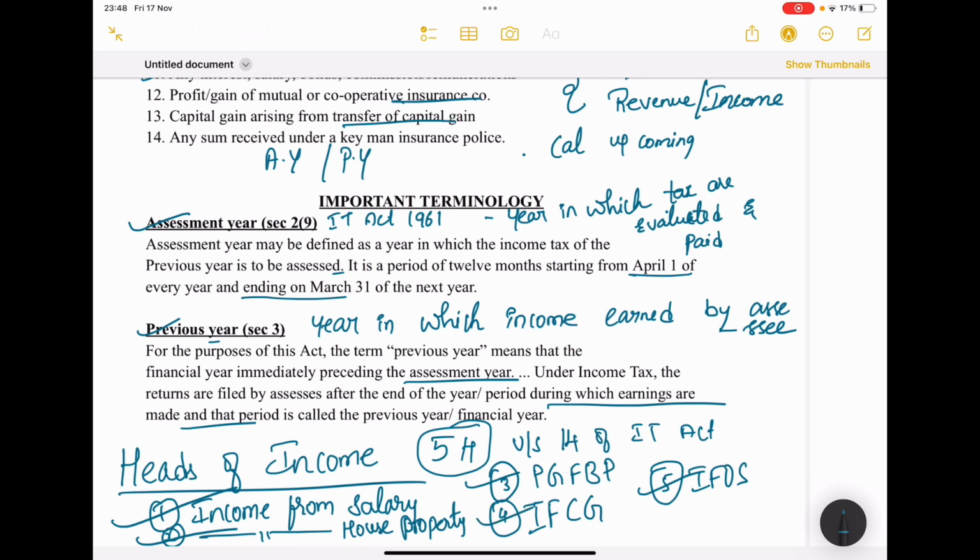So these four are the major heads. Other than these four, everything will be included in the last head, income from other sources. Excluding these four, whatever incomes you are receiving will be under income from other sources. So it is a very important concept in income tax. Got it?